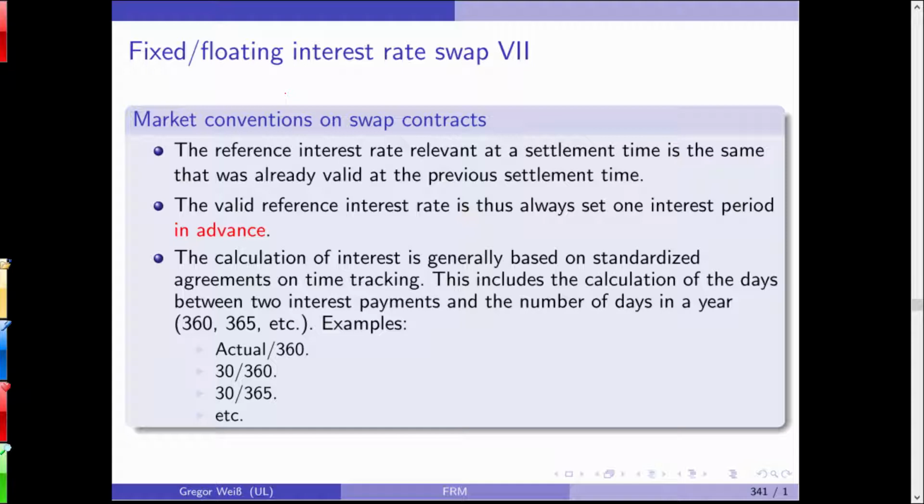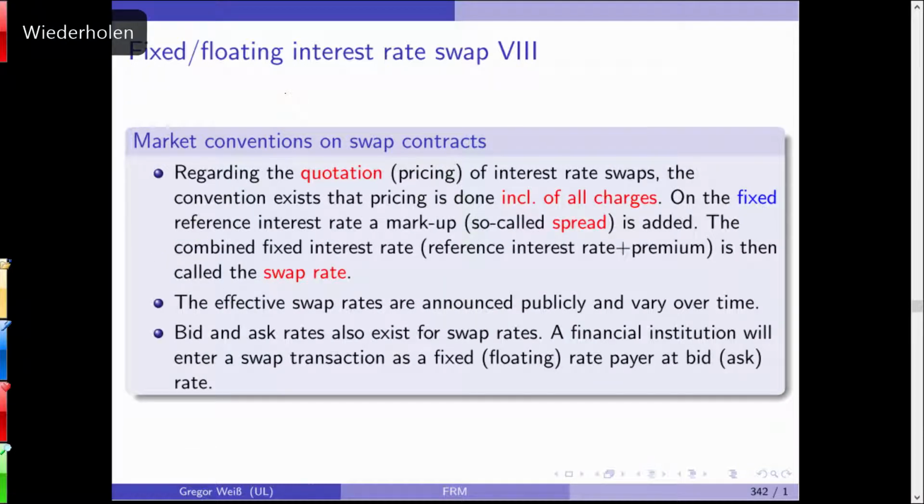There are some market conventions, for example, actual 360, 30/360, 30/365, and so on. You simply assume, for example, each and every year has 360 days or 365 days. This sometimes makes it easier to calculate the interest rate payments. Those are some market conventions on swap contracts.